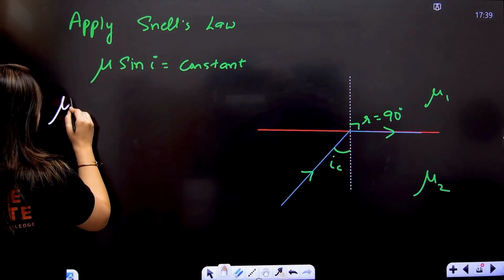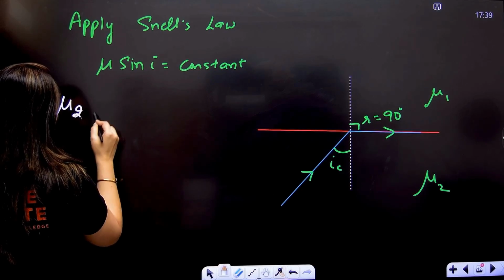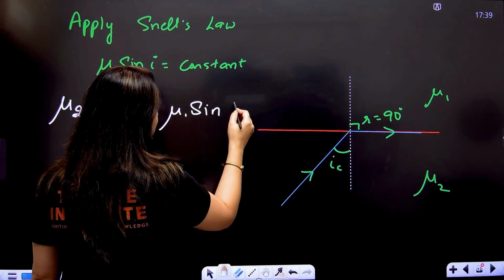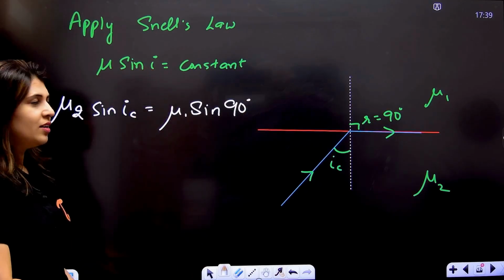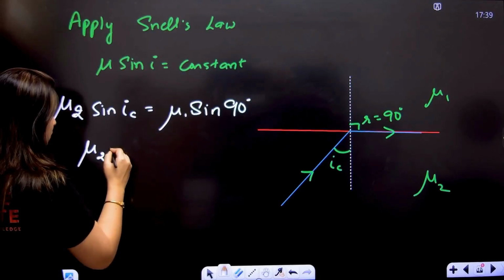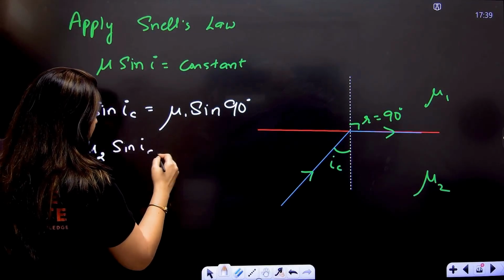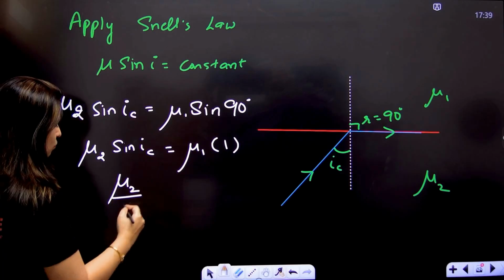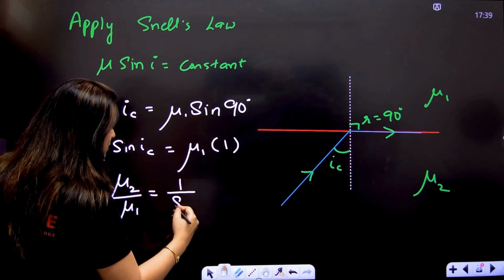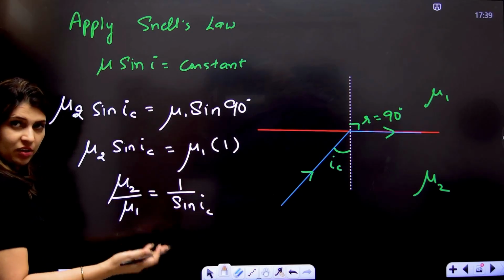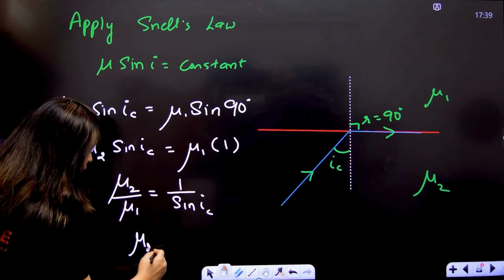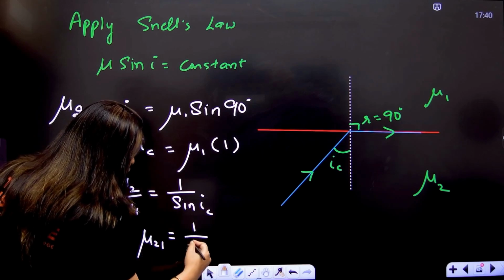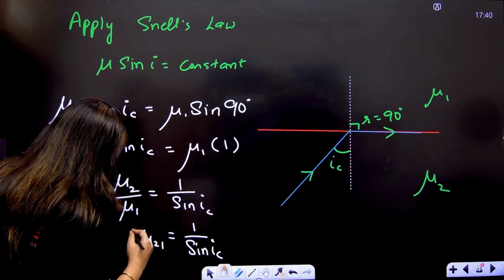We can write mu2 into sine of IC equals mu1 into sine 90, right? Now mu2 into sine IC equals mu1, and sine 90 is equal to 1. So this can be written like this, mu2 by mu1 equals 1 upon sine of IC, right? Which can be written like this also: mu2 1, that means the refractive index of 2 with respect to 1, is equal to 1 by sine IC.